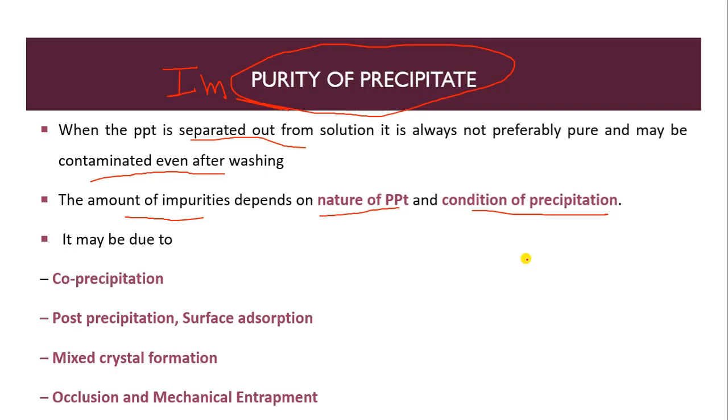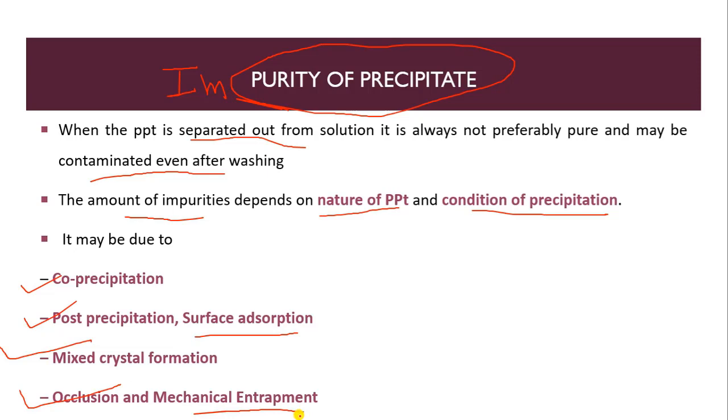Generally, among physico-chemical parameters, there are co-precipitation, post-precipitation, surface adsorption, mixed crystal formation, occlusion and mechanical entrapment.